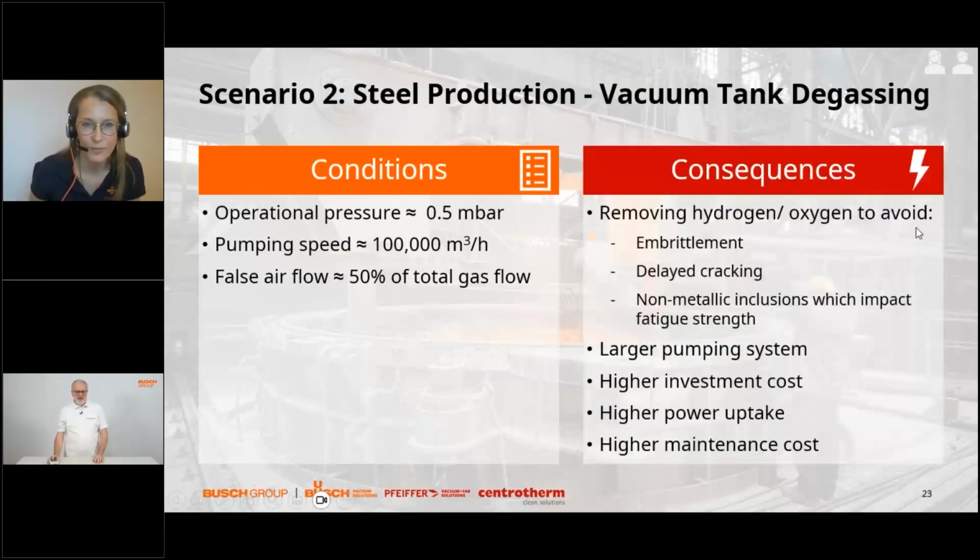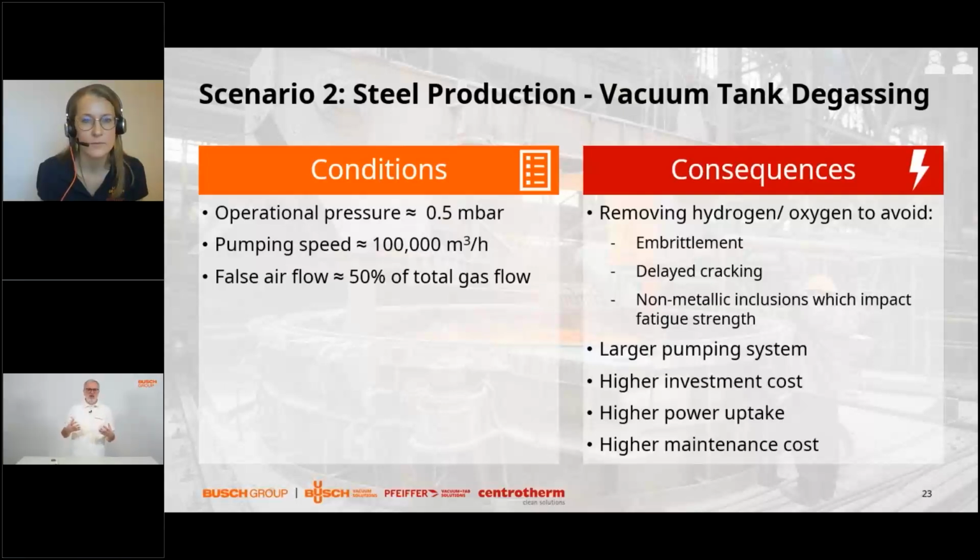Yes, so first of all, what is the motivation to apply vacuum? Gases which are detrimental for the product need to be removed. On the one hand, this is hydrogen, which is also in ambient air. Textbooks tell us that 0.5 ppm of natural air is hydrogen. In real applications, in industrial areas, it's higher. I've come across concentrations of up to 100 ppm.